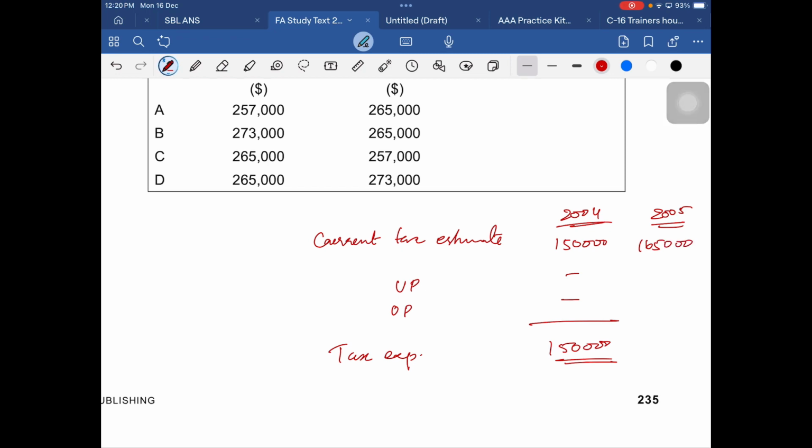That is estimated. And then we had an under provision of how much? 13,000. Under provision is added, so 178,000. This is taken in SOPL. These are taken in SOFP. Simple.